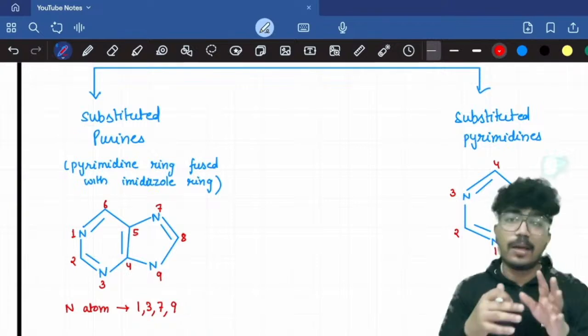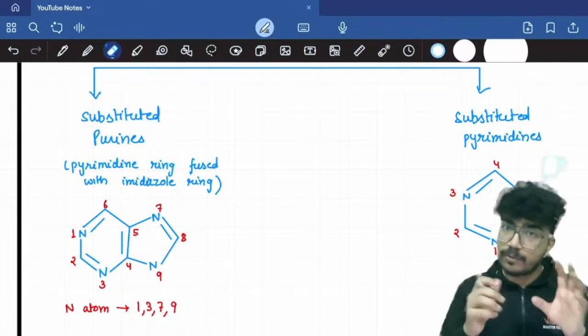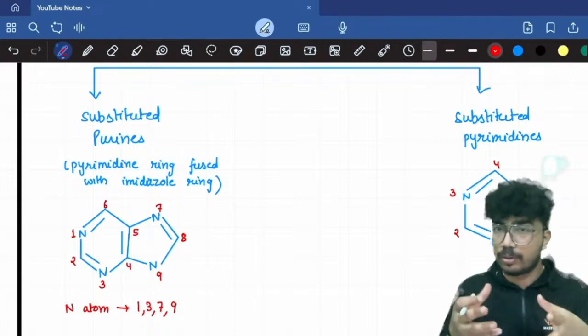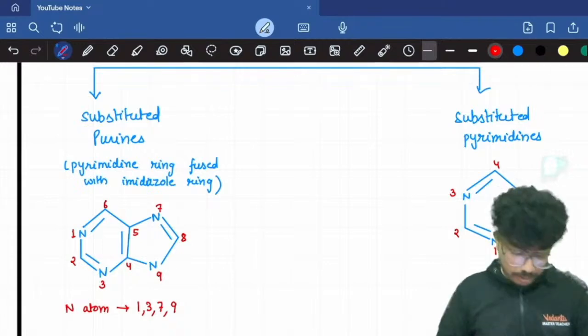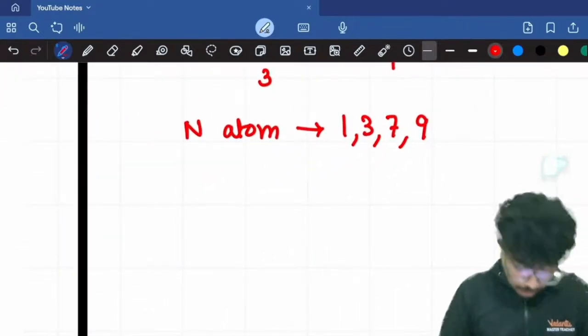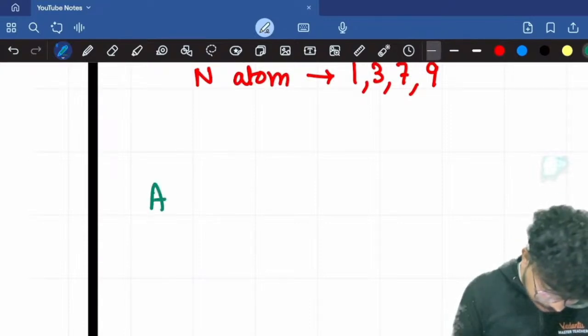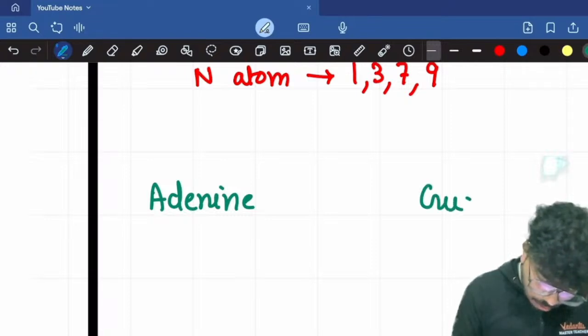Right now I have just shown you the basic structures for purines and pyrimidines. I haven't drawn the substituted purines or the substituted pyrimidines. First of all, let's move on with the further classification. For the purines, you have adenine or guanine, right?